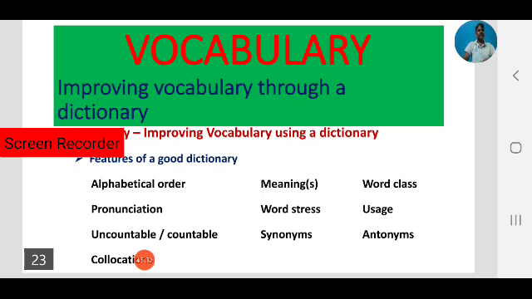A word can be used as a verb and noun. Same word, sometimes it is used as a verb, sometimes as a noun, and sometimes as an adjective. So by referring to a dictionary, we can find the word family. The word is a preposition, or an adjective, or an adverb, or a pronoun, or a noun. By that way we can improve our vocabulary. By referring to a dictionary we can find the word class.